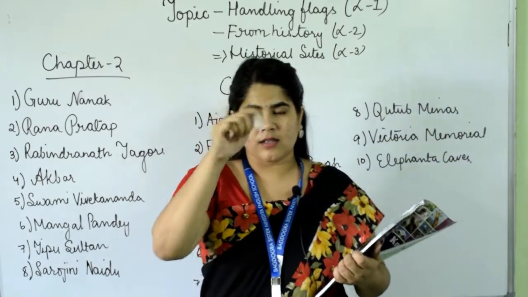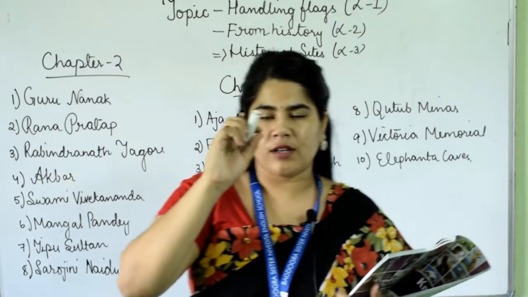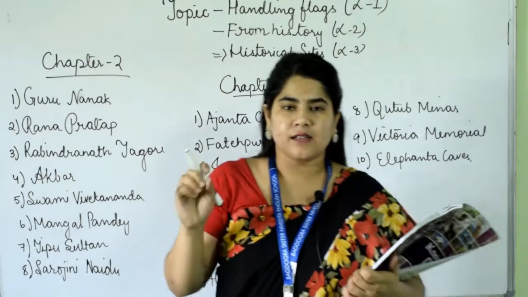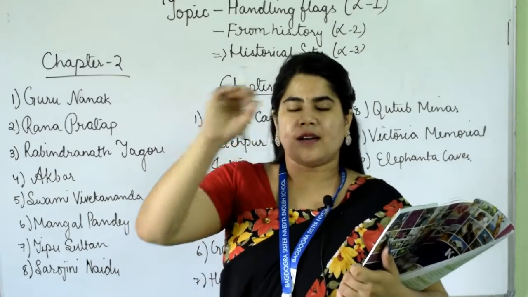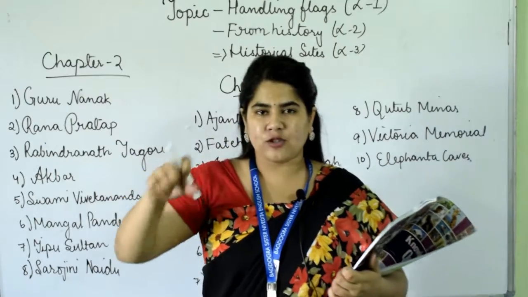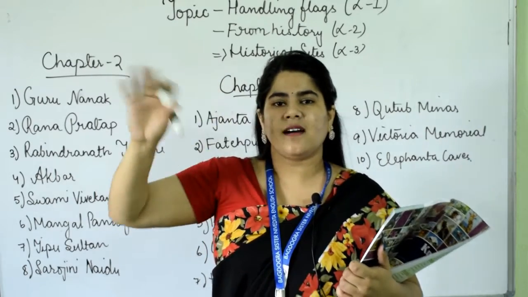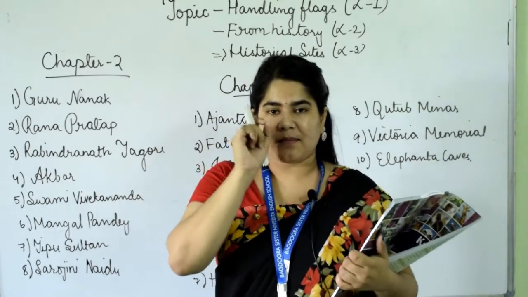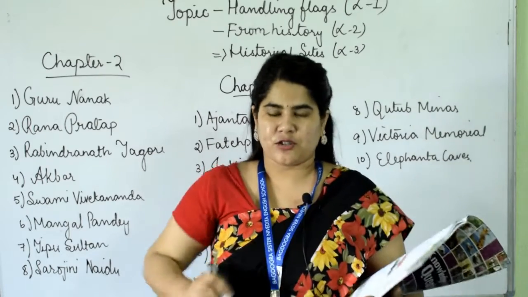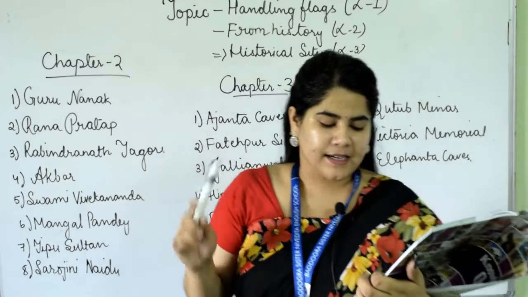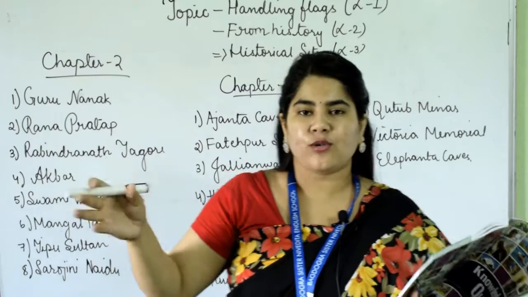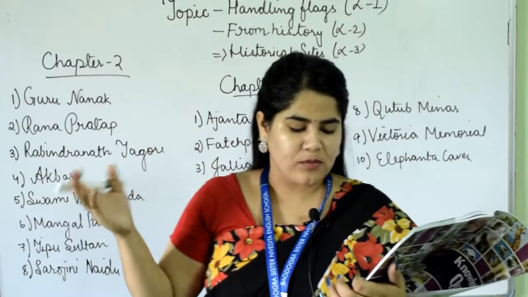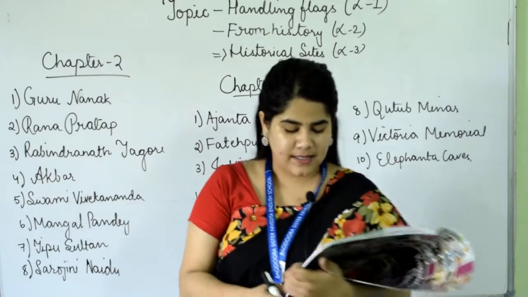This small circle is made of wood, and it holds the flag to fly at a certain height. This is a very important part because it is tied to the stay rope so that the flag flies at a certain height.